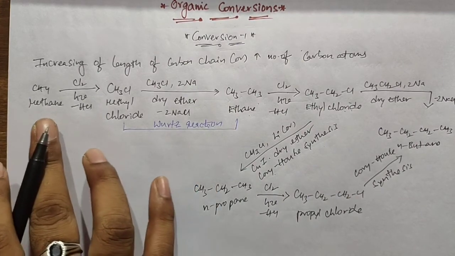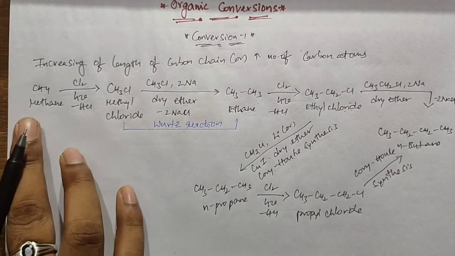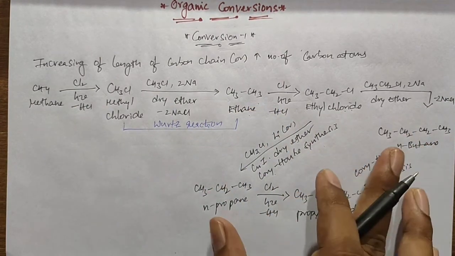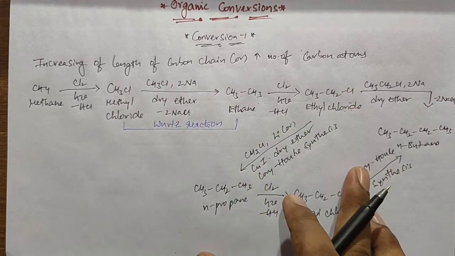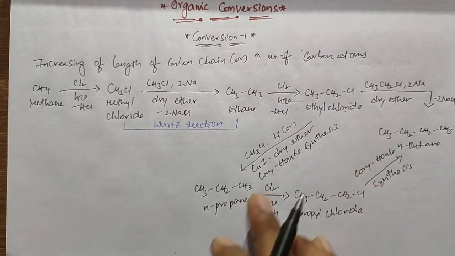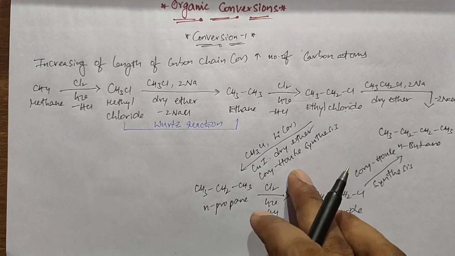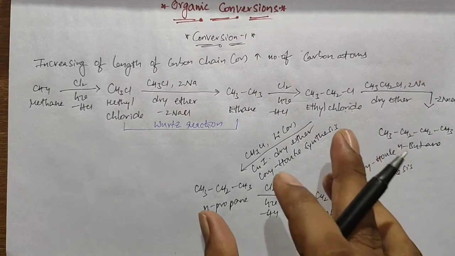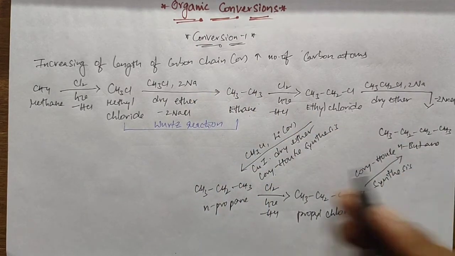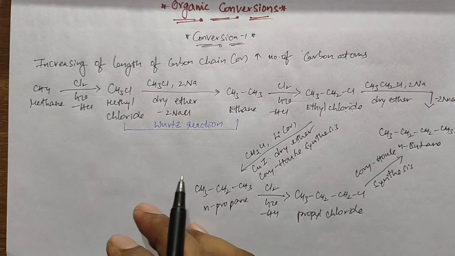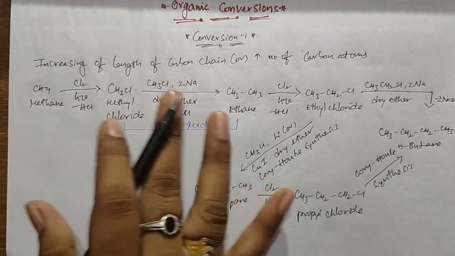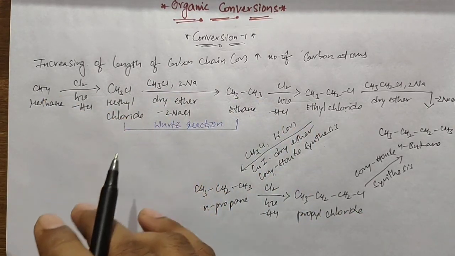This is the process to increase the length of the carbon chain. We start with 1 carbon and continue with 2 carbons, then 3 carbons and 4 carbons in different ways. For 4 carbons, we do the Wurtz reaction. For 3 carbons, we do the Corey-House synthesis. For odd numbers of carbons, we must use the Corey-House synthesis. For even numbers of carbons, we don't need it; we use the Wurtz reaction. This is conversion one, increasing the length of the carbon chain or number of carbon atoms.